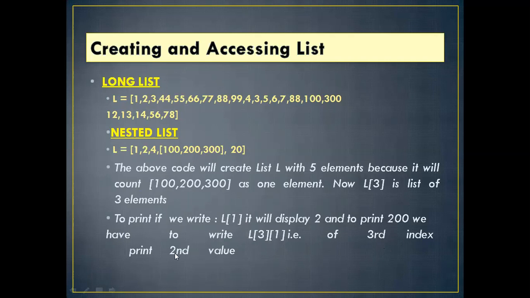The second value at the index will be displayed. So this is 0, this is 1, this is 2. If you write 2, the third element from the third list will be displayed. What is it? This is the element of the third list. If you write 1, the second element will be displayed. If you write 2, the third element from the third list will be displayed.